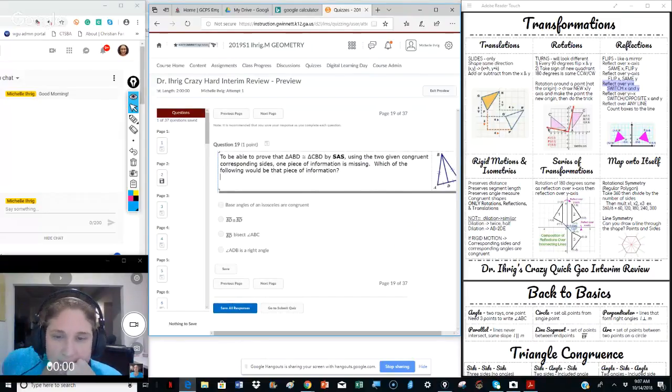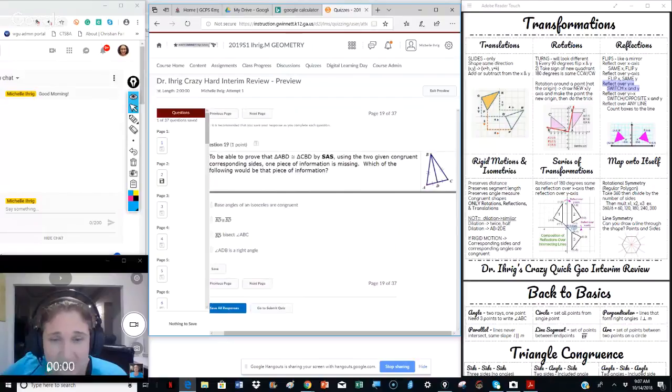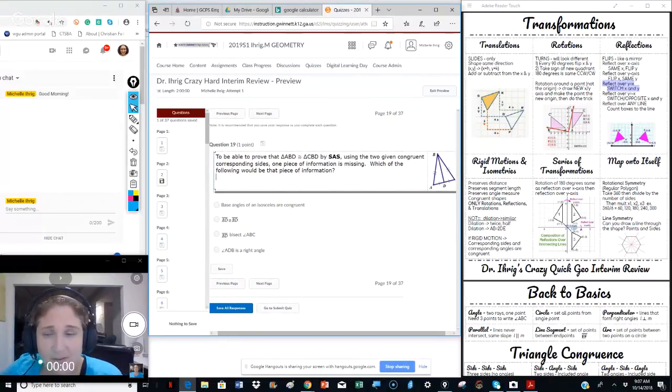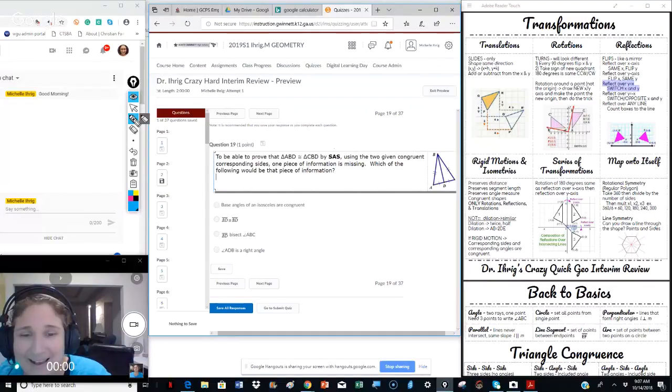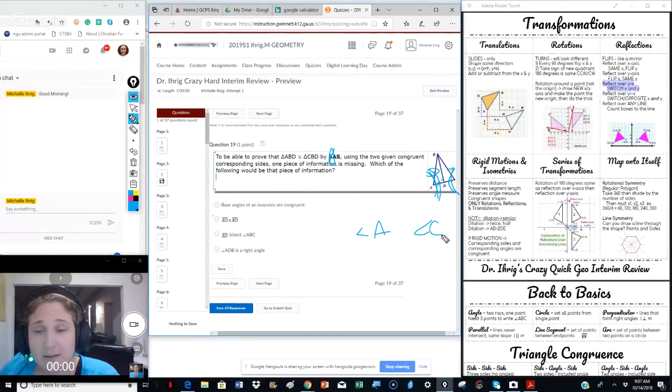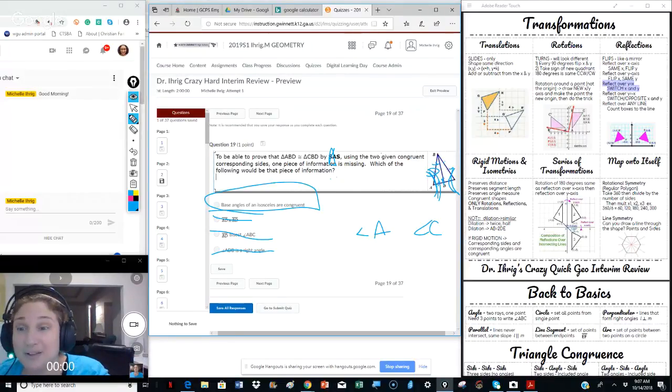To be able to prove this using SAS, using the 2 given congruent corresponding sides, what else? So we need SAS. We have our sides, so we have to have the angle. The only angle that's in between those 2 sides is this one, angle A and angle C. So basically, BD is a side. BD bisects ABC. That gives us this angle, but that gives us angle side, which I'm not telling you what that is, but you know what that is. And then it being a right angle, that could help us for hypotenuse leg, but it doesn't help us for side angle side. So that's why it's got to be the base angles have to be congruent.